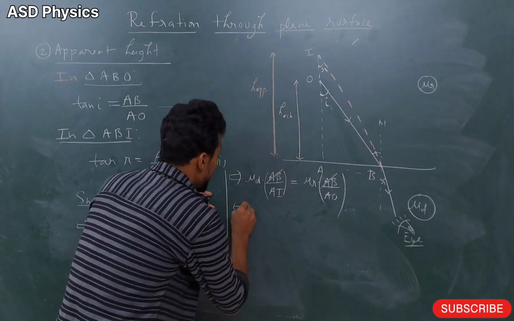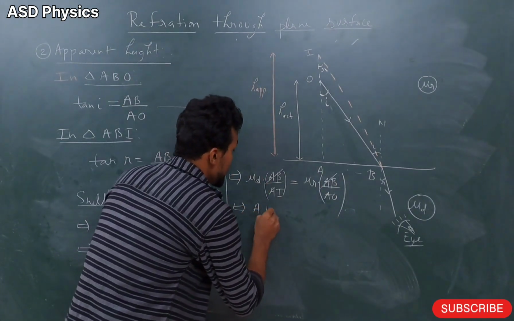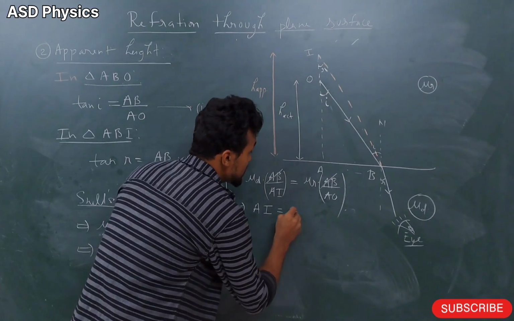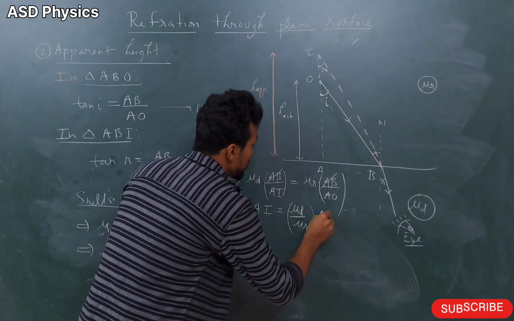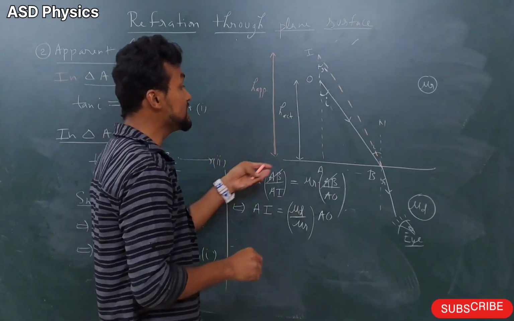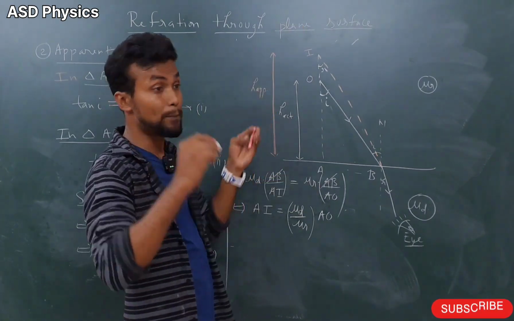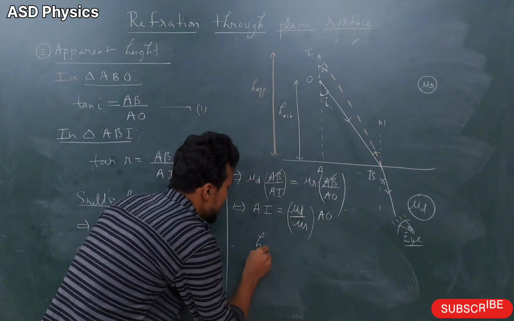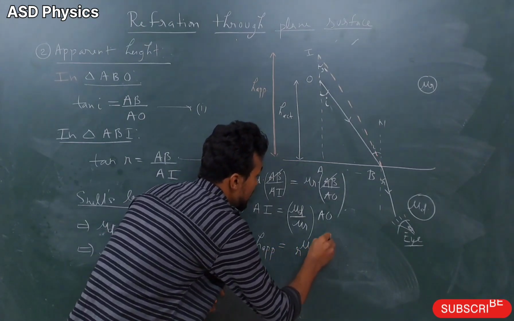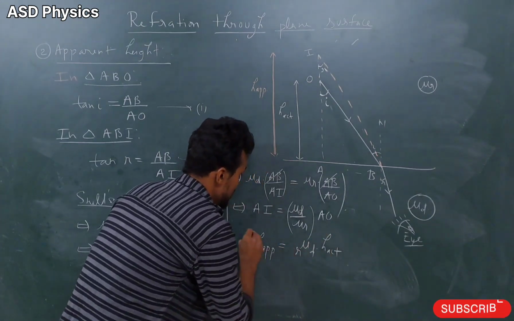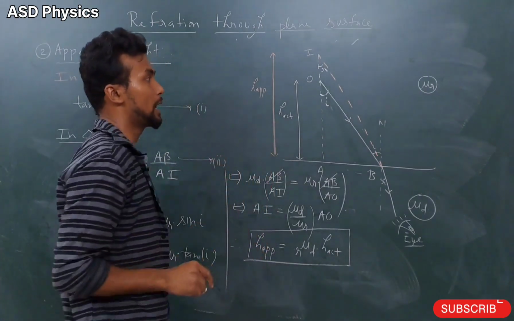So here we can write AI is equal to mu D by mu R into AO. Hence, what is AI? AI is which height? Apparent height. Okay. So we can write here, hence H apparent is equal to mu D by mu R into H actual. So this is the formula of apparent height.